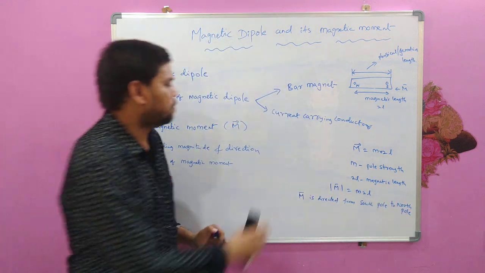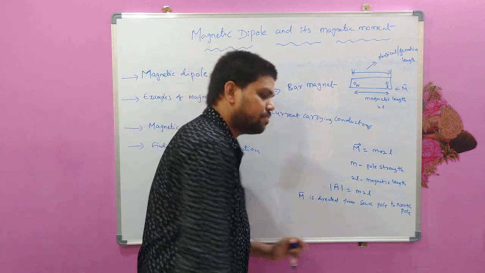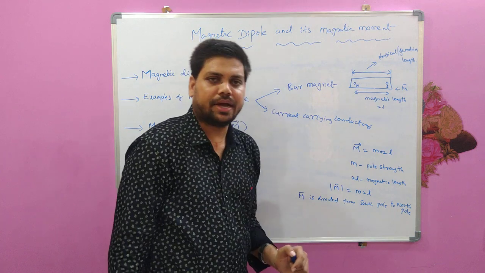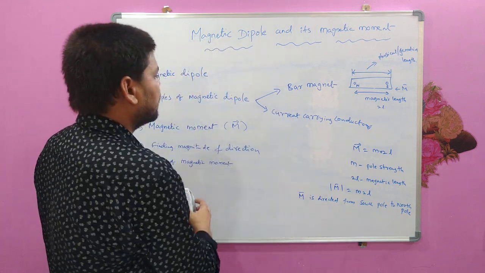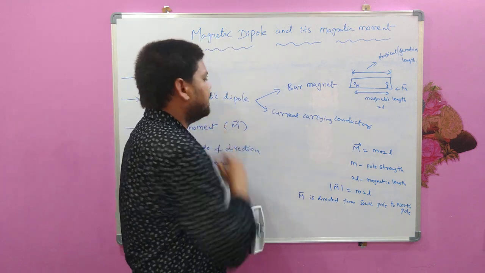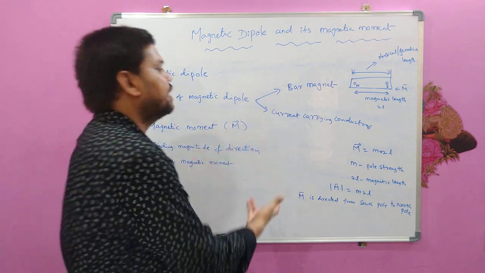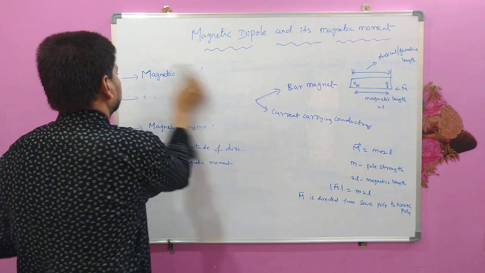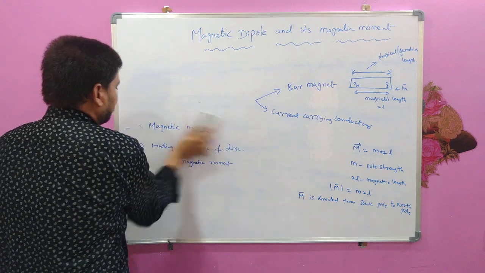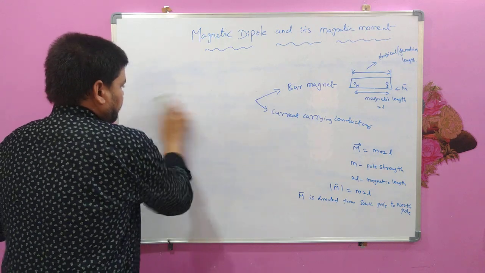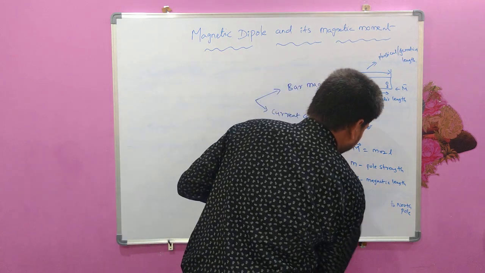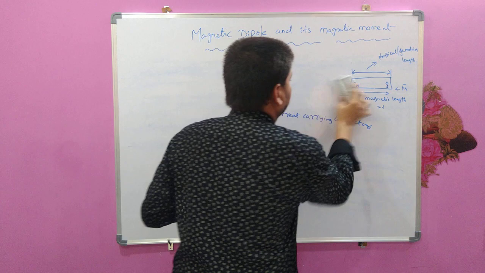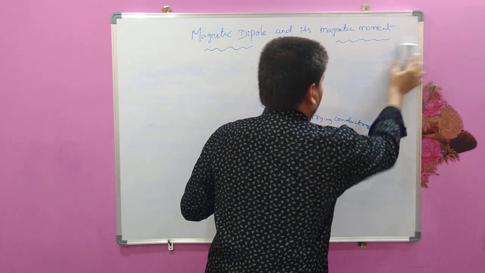So this is about the bar magnet and the calculation of magnitude and direction of magnetic moment in the case of a bar magnet. Now we will see another example of magnetic dipole, which is a current carrying conductor. A current carrying conductor is also considered a magnetic dipole. Let us see how a current carrying conductor is a magnetic dipole.